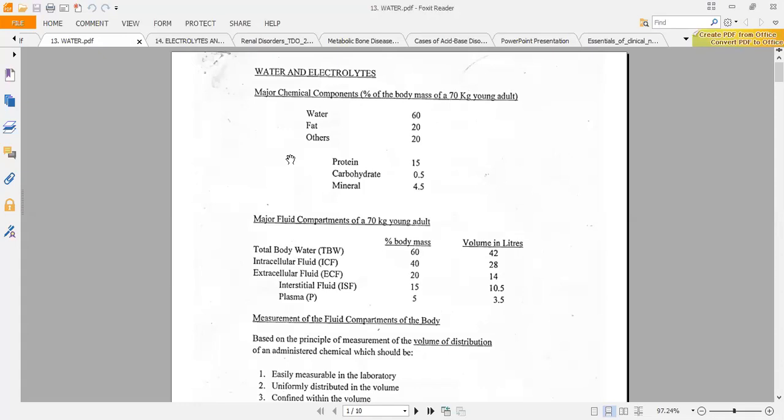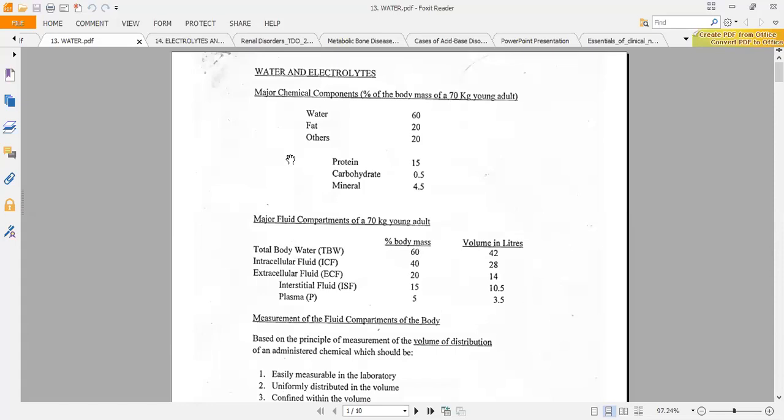So now how were they able to measure this? They used the concept of volume of distribution, which you learned in pharmacology. They are going to inject certain dyes into the person. Some of the dyes only remain in the plasma. Other dyes can be in the plasma and in the interstitium. And then some of the dyes can move further.